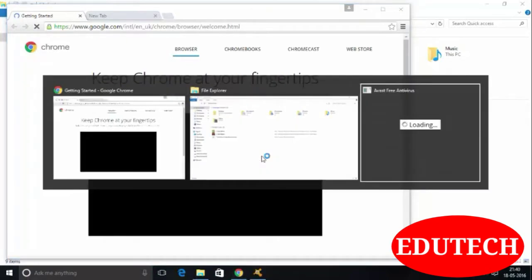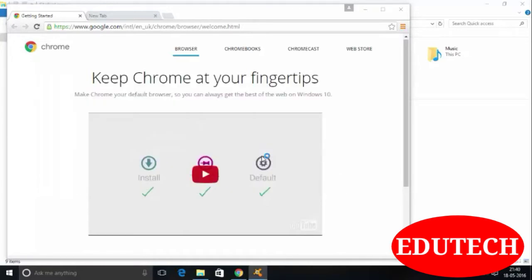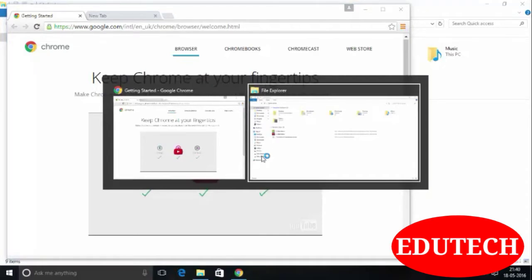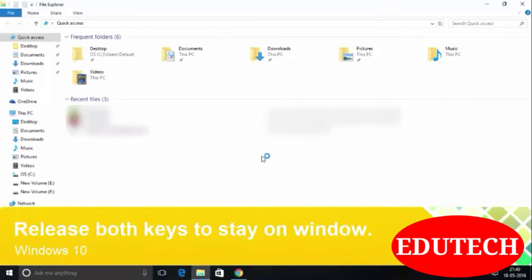As you can see, I have opened 3 windows. One is Avast Free Antivirus, File Explorer and Google Chrome. If I want to switch between apps, for example, currently my active window is Google Chrome. Now I want to go to File Explorer. So I will press Alt plus Tab. I can see the open windows, and I will press the Tab key until File Explorer is focused, and I will release both of the keys. So here it is, I am on the File Explorer window. So this way you can navigate through various apps.